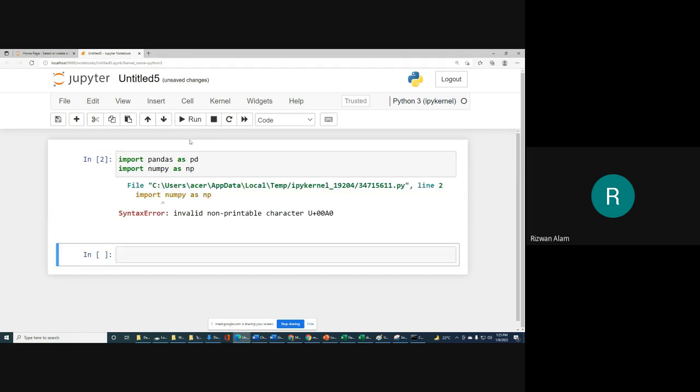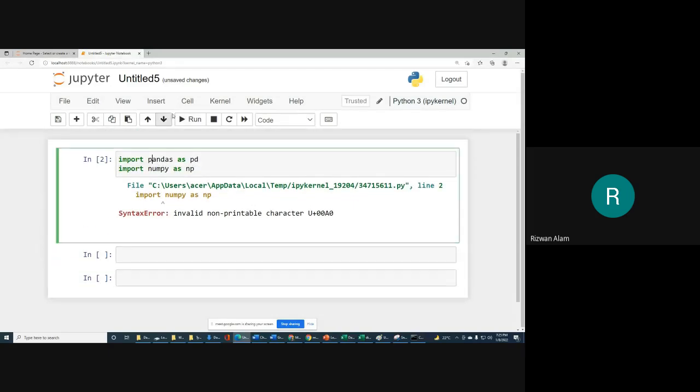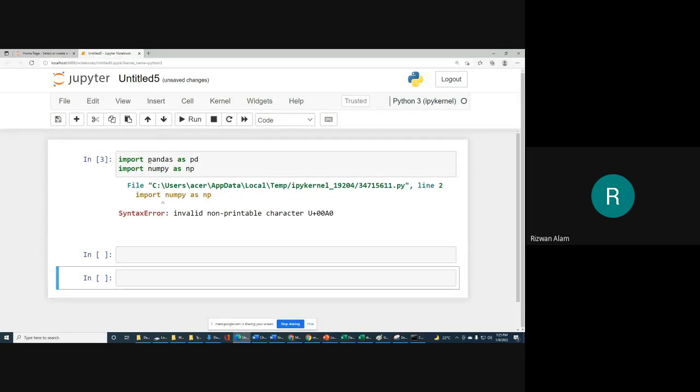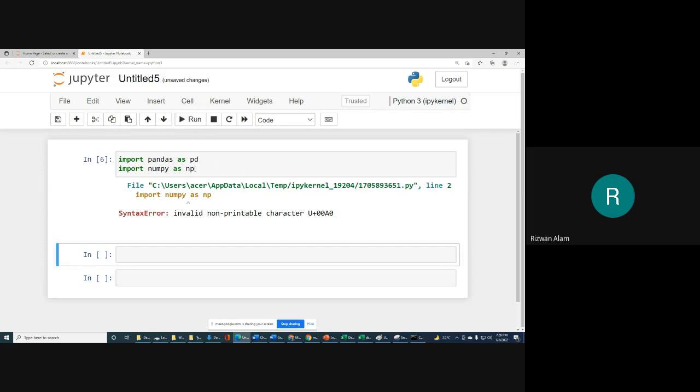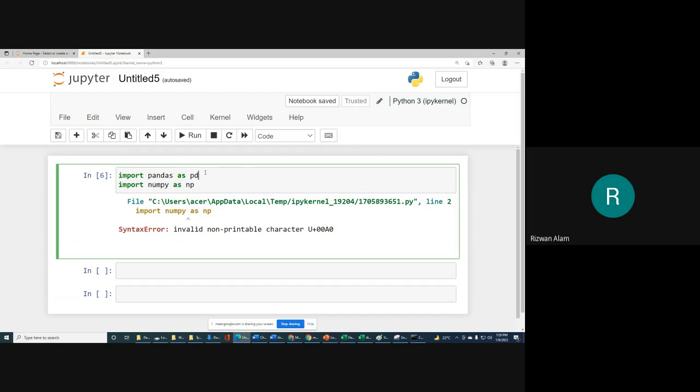I get an invalid non-printable character error. What is this one? Let me type this thing again.